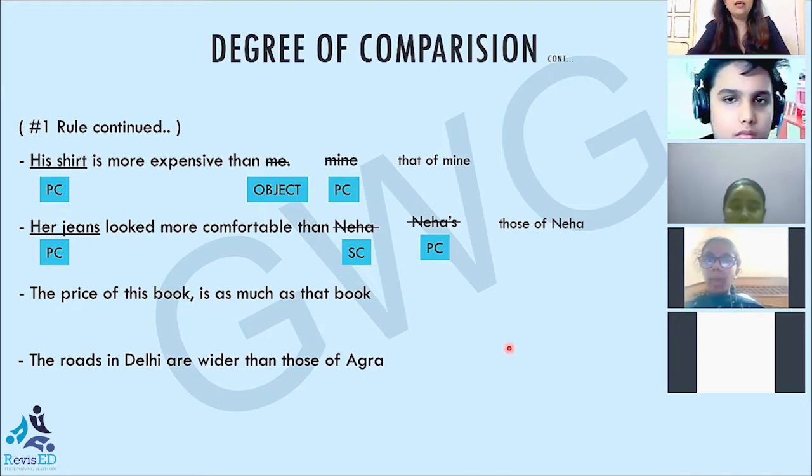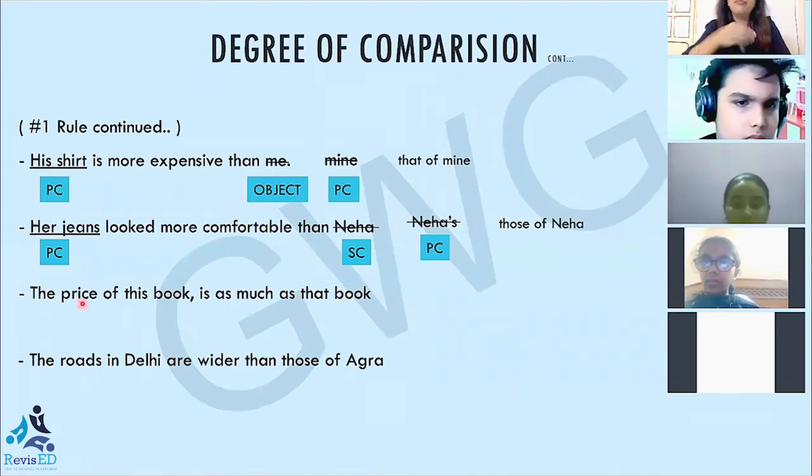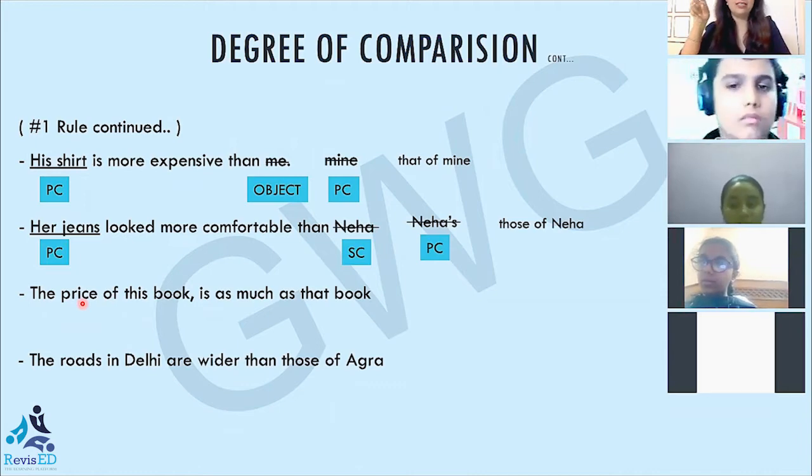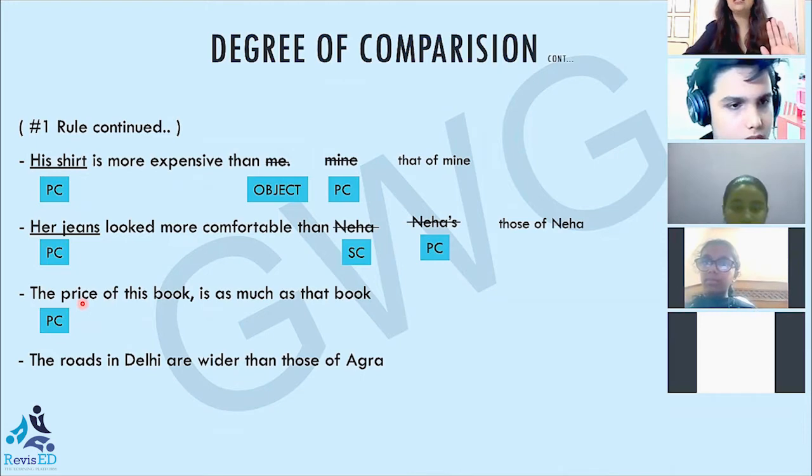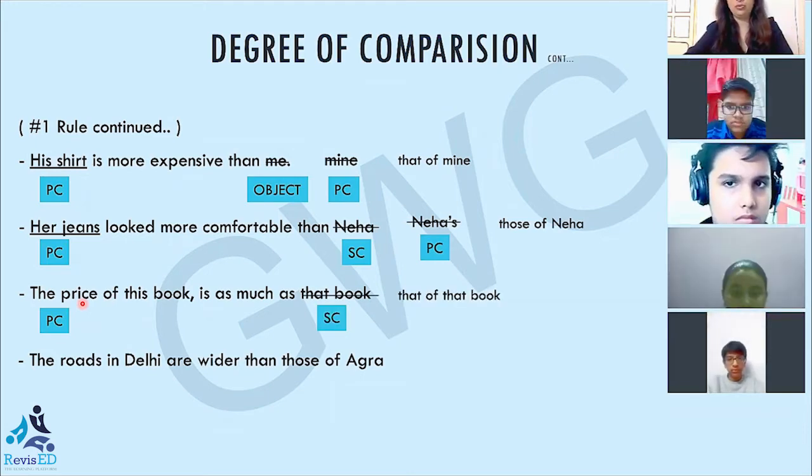See the next sentence. The price of this book is as much as that book. I don't think we should compare the price of a book with another book. We can compare the price of one book with the price of the other book. I need to compare the prices. I cannot compare the price of one book with another book. So what is wrong here? The price of this book is as much as that of that book. So instead of that book, that of that book.